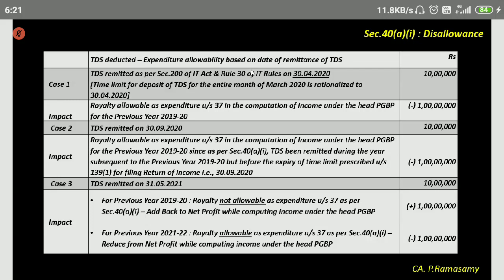This is only for income tax purposes. In the previous year, or the financial year 2021, the profit and loss account will not have this royalty amount of 1 crore. It will be the income of that year only, 2021-22. But however, while calculating the taxable income under the head PGBP, you can claim 1 crore as a deduction. Any doubt? Is it clear?